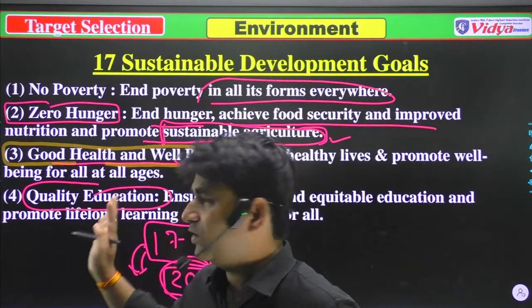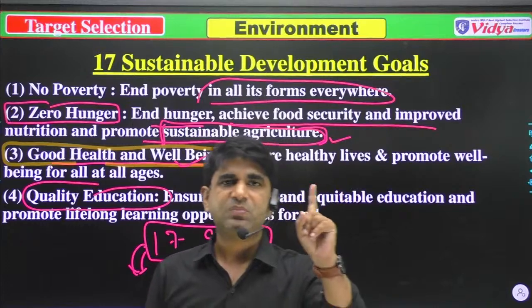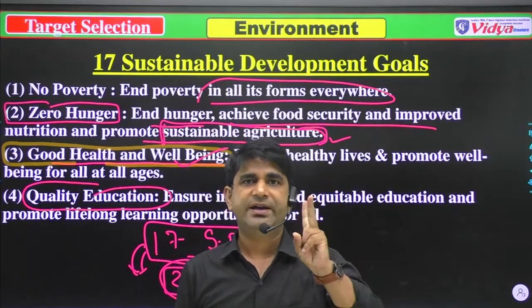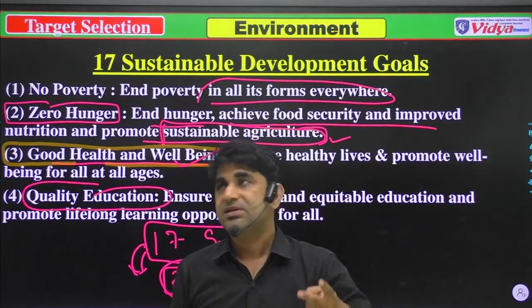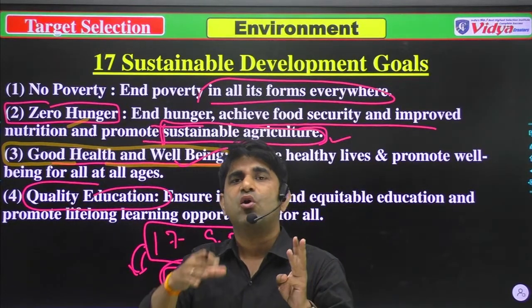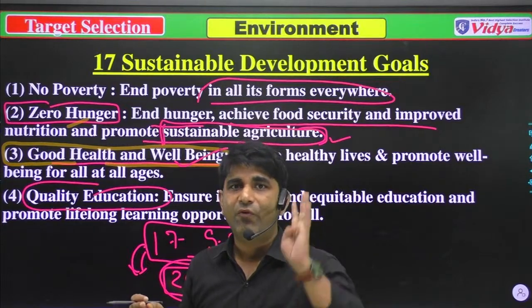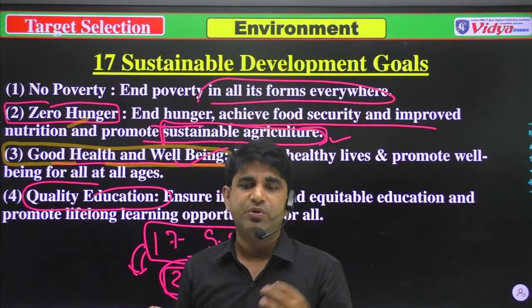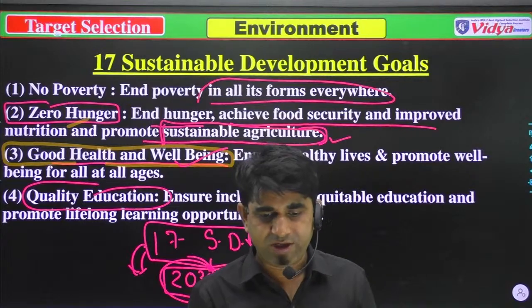So it's clear that first is zero poverty, second is zero hunger, third is good health and well-being, and fourth is quality education, or you can say good education.